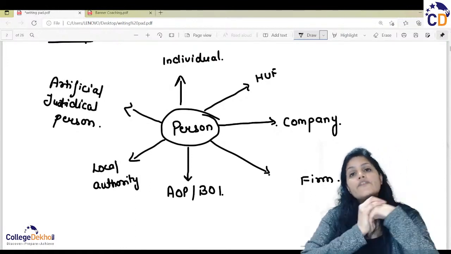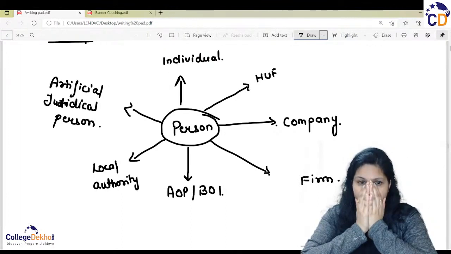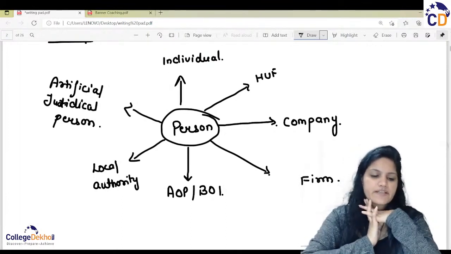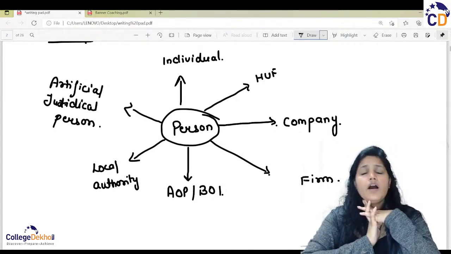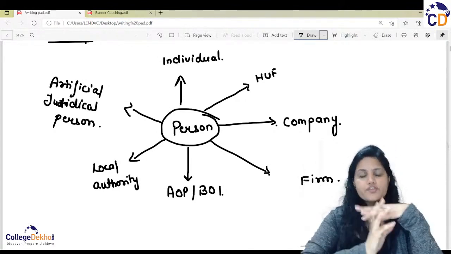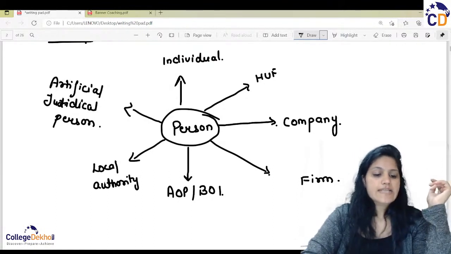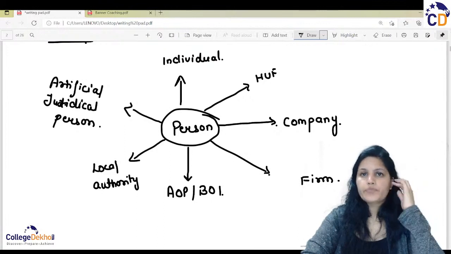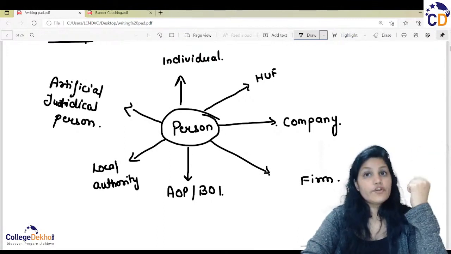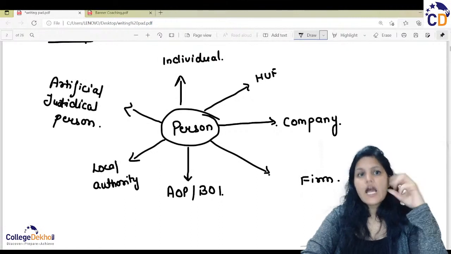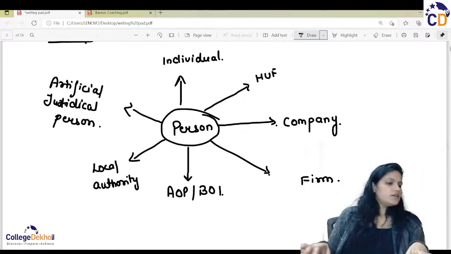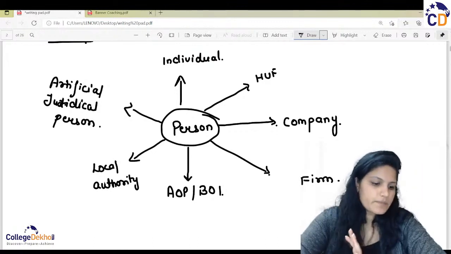What do you mean by artificial juridical person? It is not a natural person but a separate entity as per the law, like your bar council, universities and colleges. So these are the points which come under the definition of person in income tax.